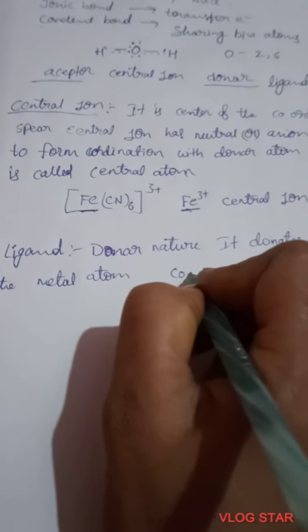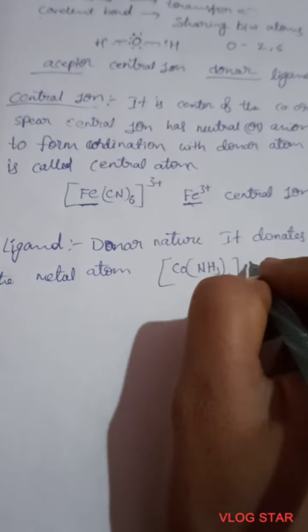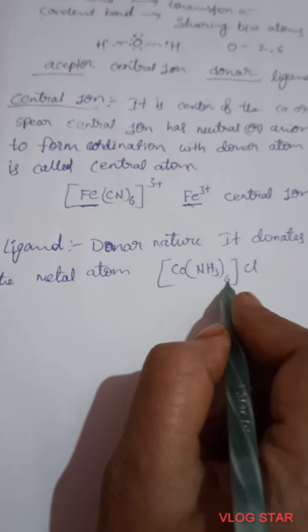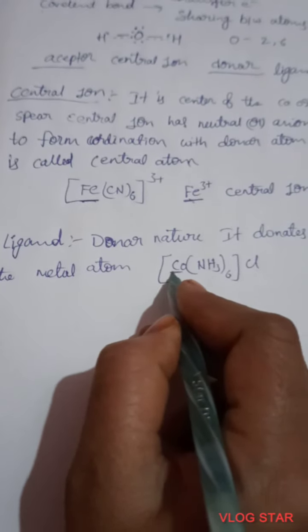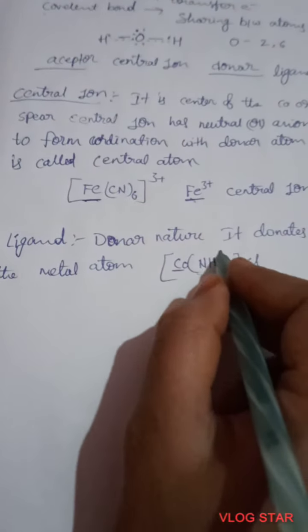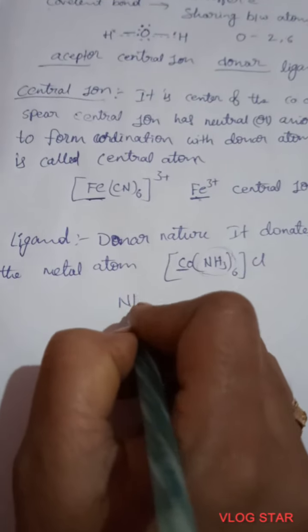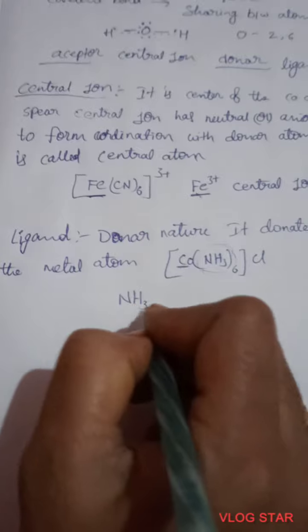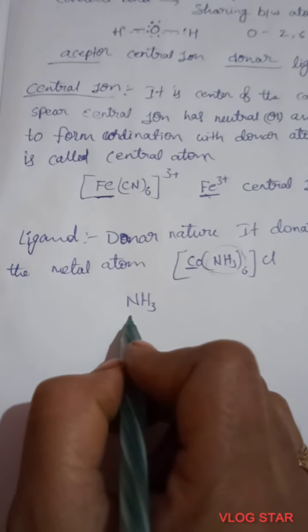For example, in this complex [Co(NH3)6]Cl3, hexaamminecobalt(III) chloride, cobalt is the central atom. Here these six ammonia molecules are the ligands. In these six, what is the donating element in ammonia?